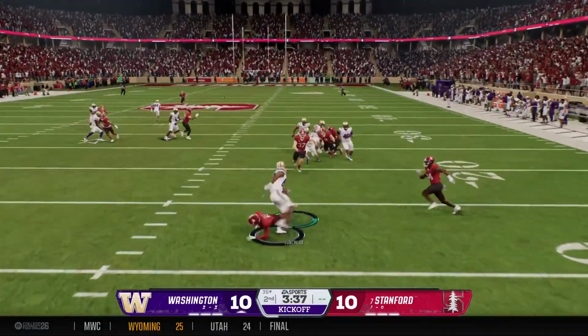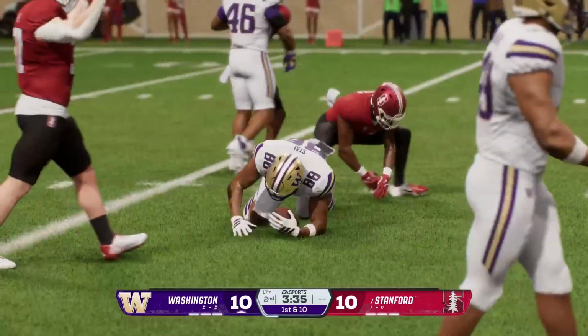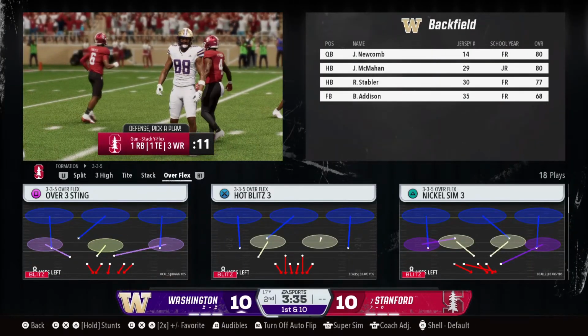On the move from inside his 5. Grabs him with the stiff arm. Didn't find any crease in that kickoff coverage, and he'll be stopped at the 17.